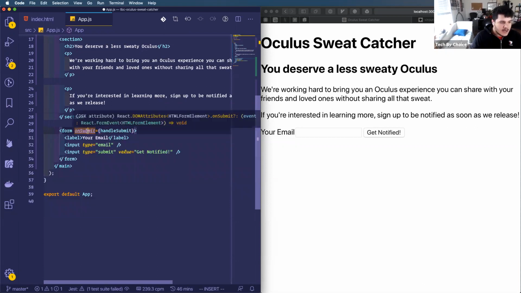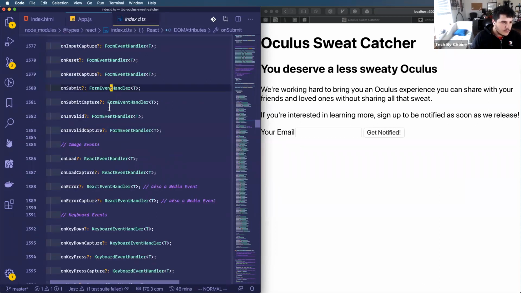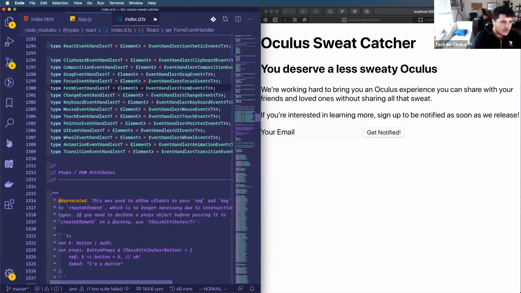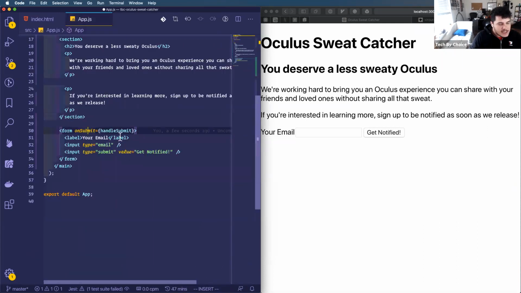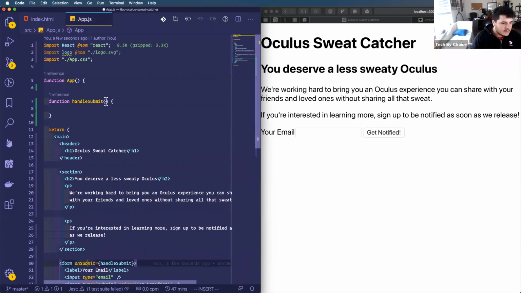I know that onSubmit, I don't want to go too far into this, I know that onSubmit is going to give me that object. I'm going to call this form submit.